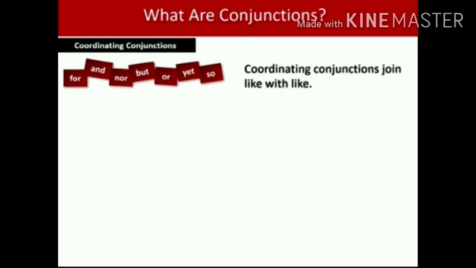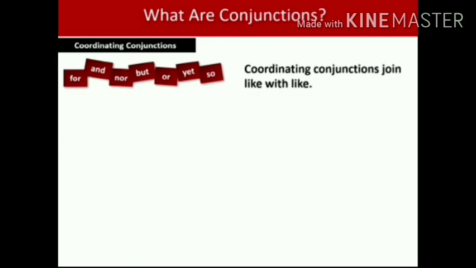Now we move to the types of conjunction. There are three types of conjunction. One is coordinating conjunction, another one is subordinating conjunction, the last one is correlative conjunction. In today's class, we are going to discuss the first two, that is coordinating conjunction and subordinating conjunction.